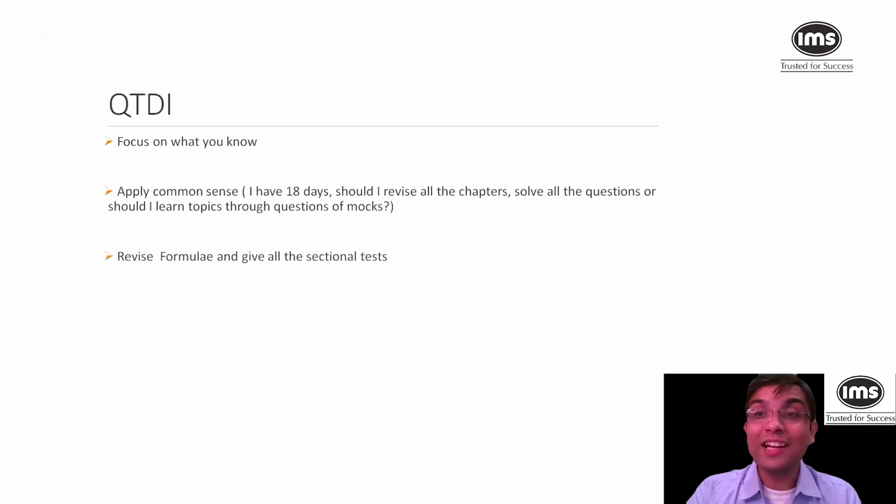Next, revise formulae and give all the sectional tests. Rather than revising all the concepts, I would prefer you to revise all the formulas. That actually helps in applying during the exam. Suppose last year there was a straightforward question that you have to select 8 people out of 11. It was a bit lengthier question; I've just made it simpler. So 8 people out of 11 selection. Selection means combination, and combination is 11C8. Just apply that formula, get the answer. Now, if I don't remember the formula of 11C8, that's a problem. So what you need to understand: revise formulae and give sectional tests.